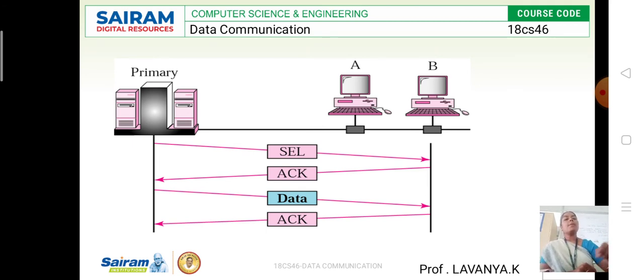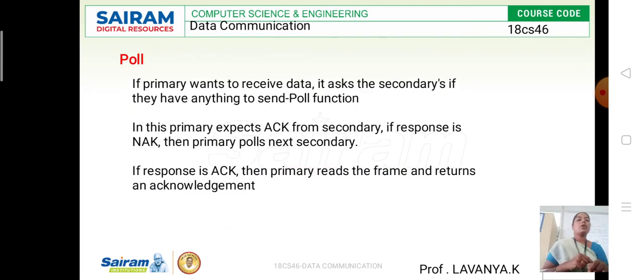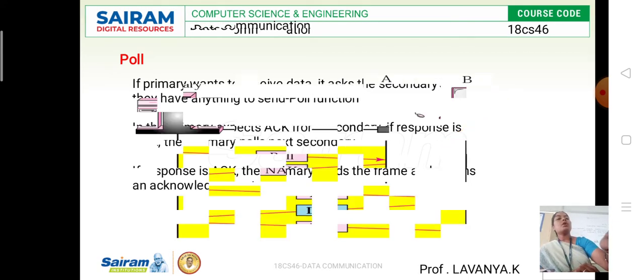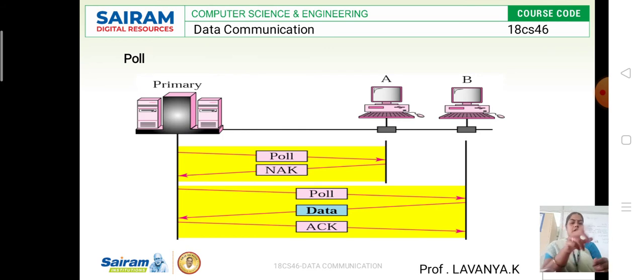The next one is, what is the poll function? Like I told, whenever the primary wants to receive data, it selects the secondary to check if it has anything to send, using the poll function. Look at this diagram: on one side is the primary, and on the other side are device A and device B as the secondary devices.